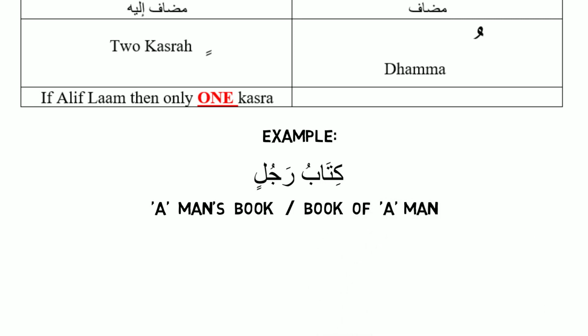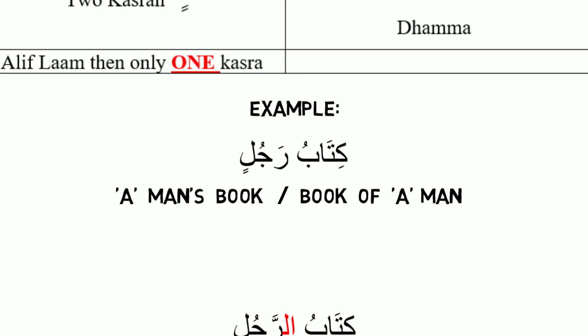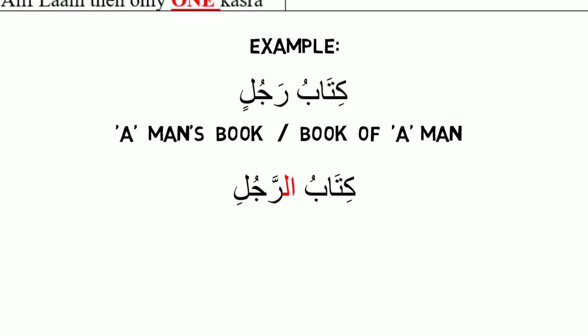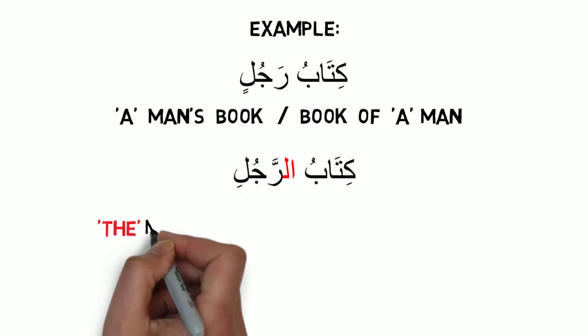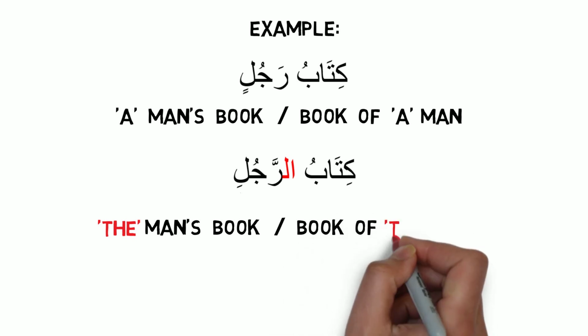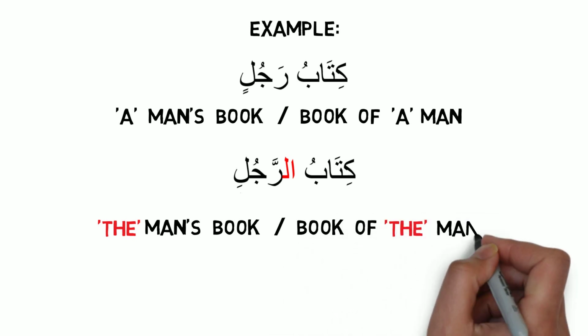But if I want to refer that book to not any old man, but somebody specific, a specific man, then what I would do is I would say kitabu, and instead of saying rajulin, I would add alif lam and change it to ar-rajul, not a man, the man. So it's not going to be book of a man, it's going to be book of the man.